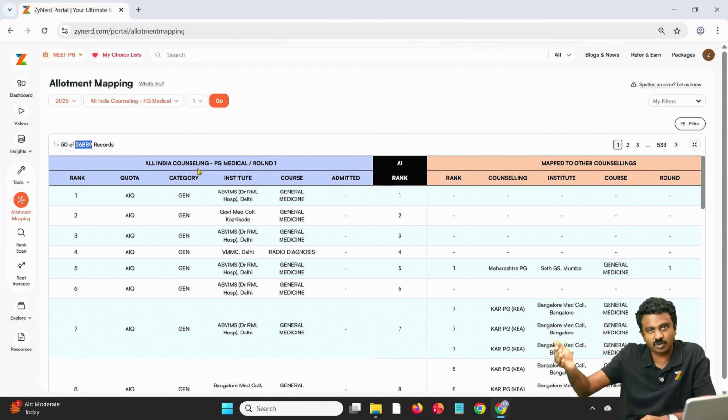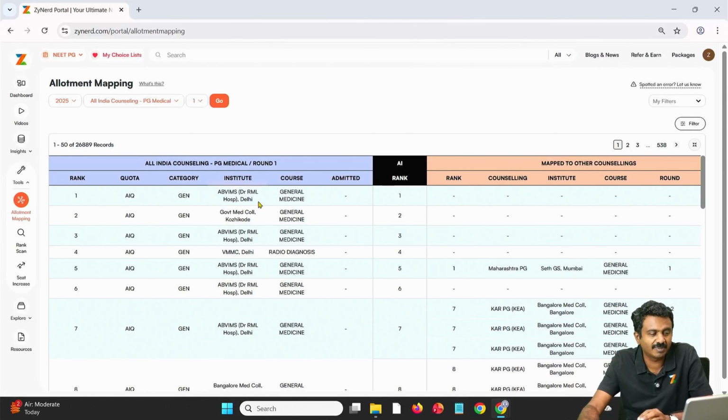That does not happen right now. So only after round 2 you will know their admitted status. Currently admitted status is not there. All we have is already in terms of allotments. Rank 1 was allotted All India quota general medicine seat in PGIMER Delhi under general category. Same for all the 26,889. So you will see on the left side under this shade all the 26,889 candidates allotted. This is already there in allotments.